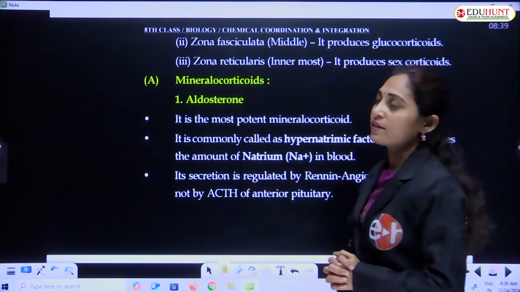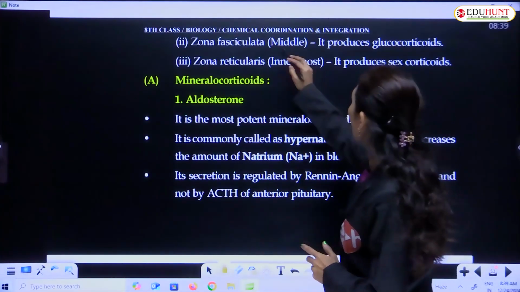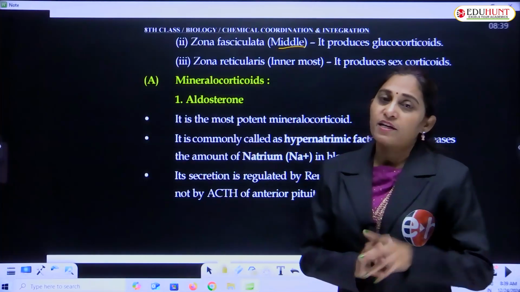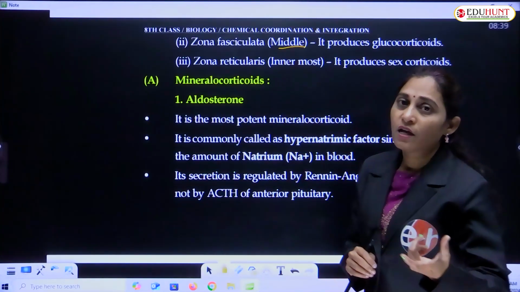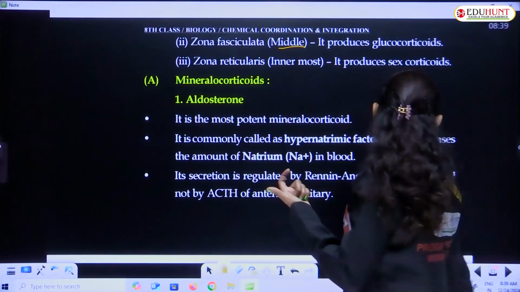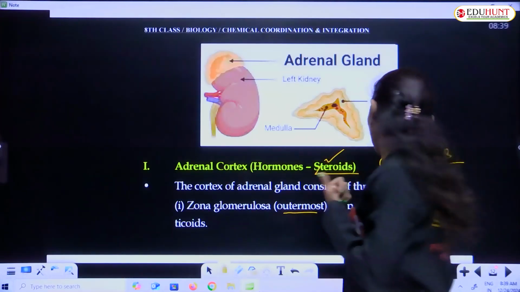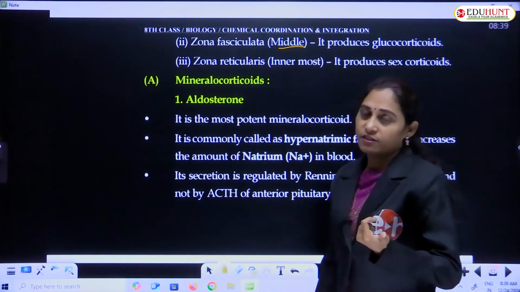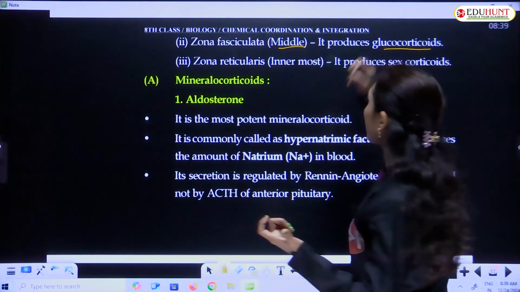The second one is the zona fasciculata. It is the middle zone and it produces glucocorticoids. Mineral corticoids are secreted by the outermost region, the zona glomerulosa, and the middle portion, the zona fasciculata, secretes glucocorticoids.